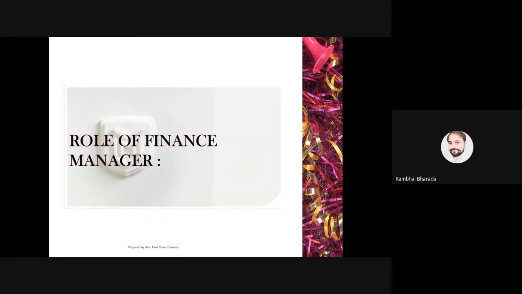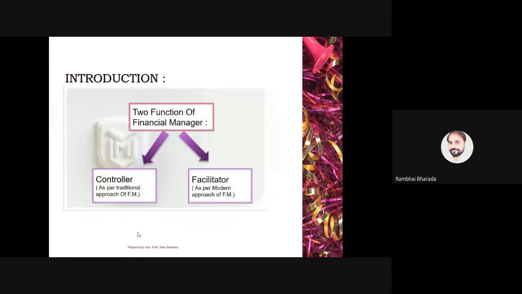Now the important question, the fourth question from unit number one: role of finance manager. Traditionally, the financial manager's role is limited to only a controller. We need to think about only two aspects: from where the company gets the money and where we are utilizing that money. He is just a controller of the money, of the finance.